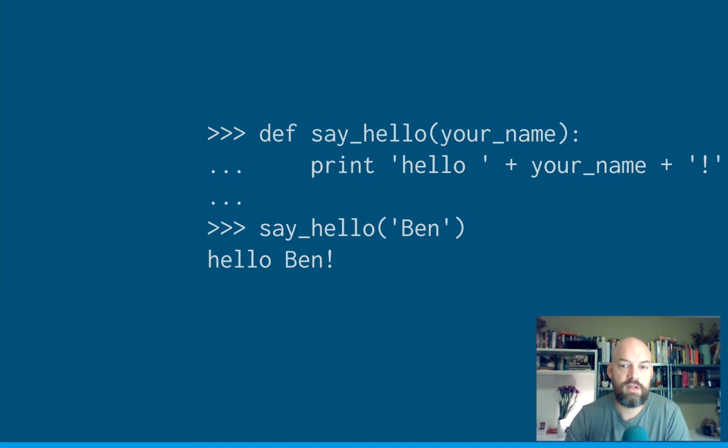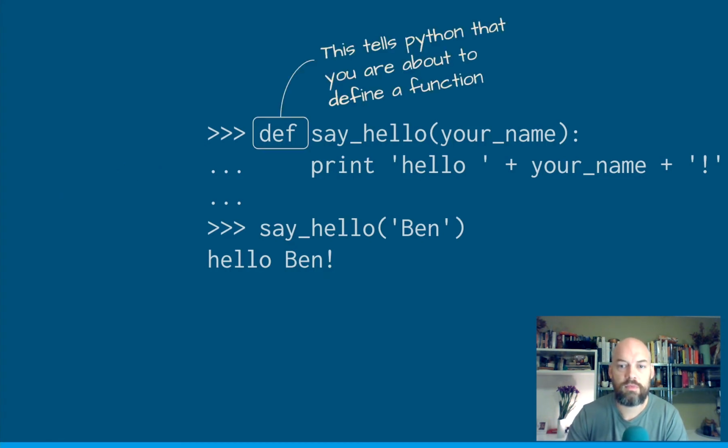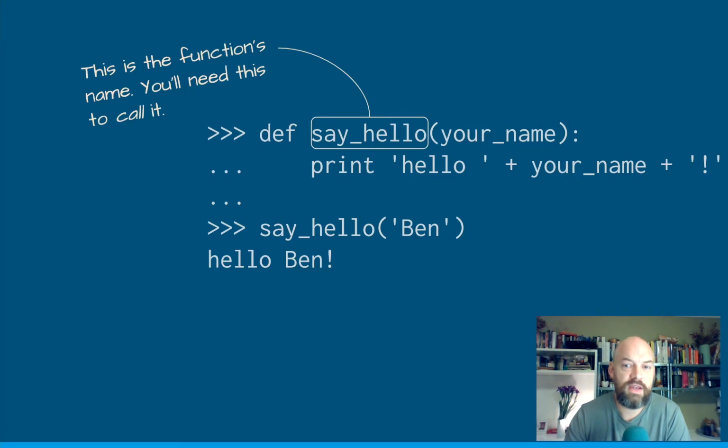And so when we define it, and I think we go through this quite carefully here. Okay, so this is a line continuation. So that means that when we go onto this line, it's just carrying on a single thing across a few lines. Then this bit, the word def, tells the computer that a function definition is about to come. Following the word def is a function definition. And then we have the name of the function. And again, naming things is important because it does what it does. You know, if you're a big Harry Potter or Earthsea fan, you'll know that naming things is important in those worlds. Naming things is important in our world.